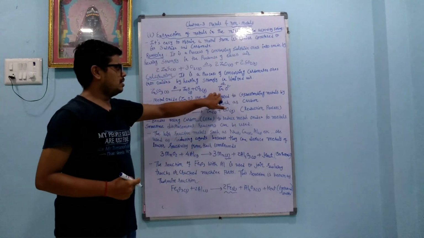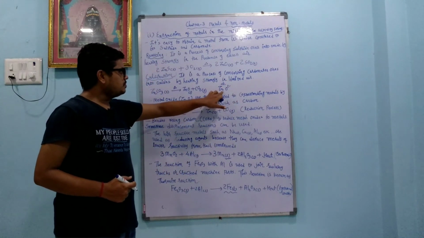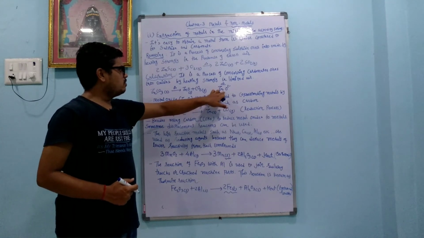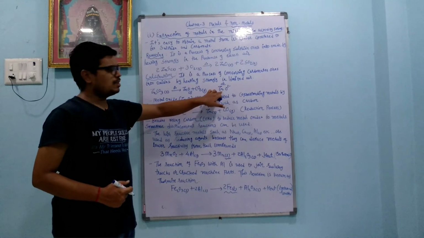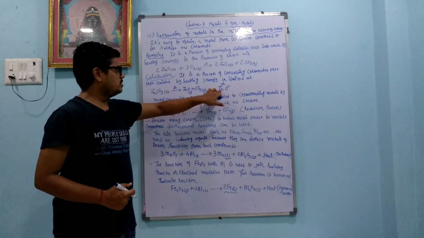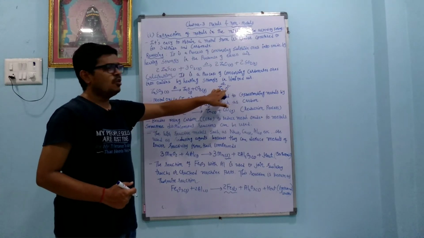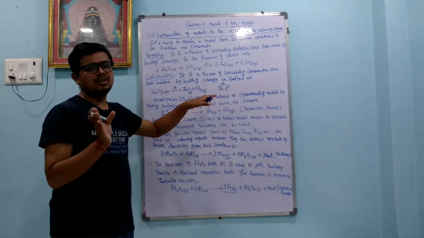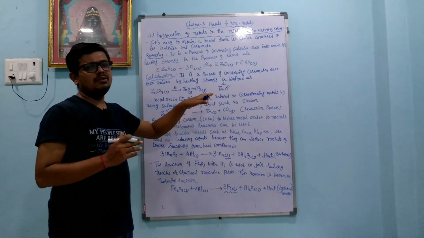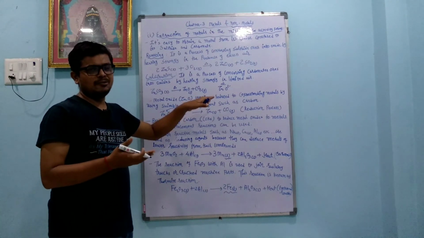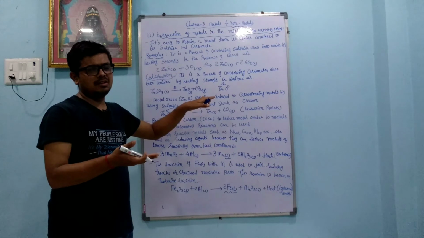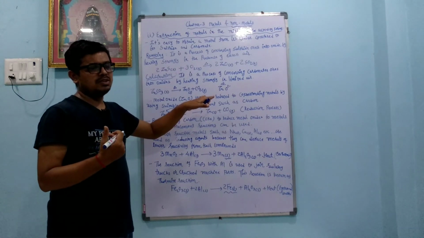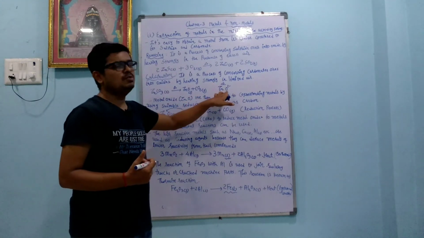Now we want to separate them. So we want such an agent which will donate the electron to zinc. If someone gives the electron to the zinc, then we can separate the zinc and oxygen. So for that we are using a reducing agent. Reducing agent means those agents which can donate the electron, which reduce others and themselves get oxidized. They are called the reducing agent. So as a reducing agent we use here carbon.